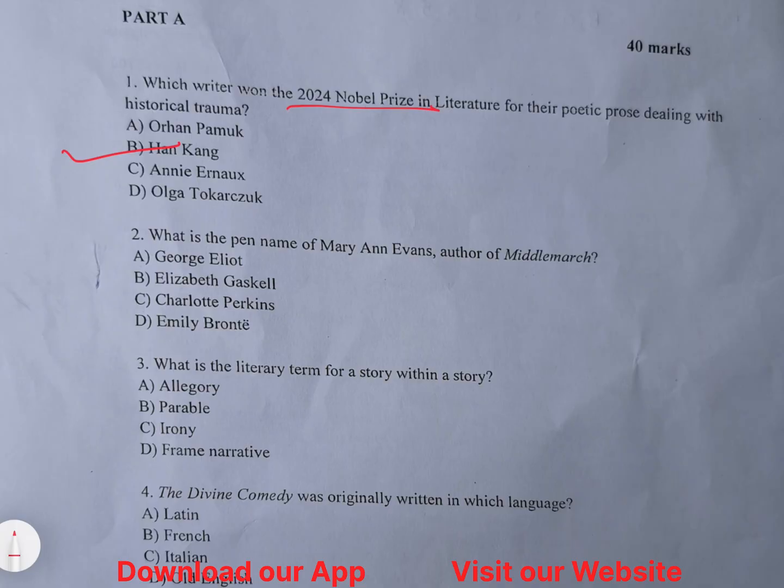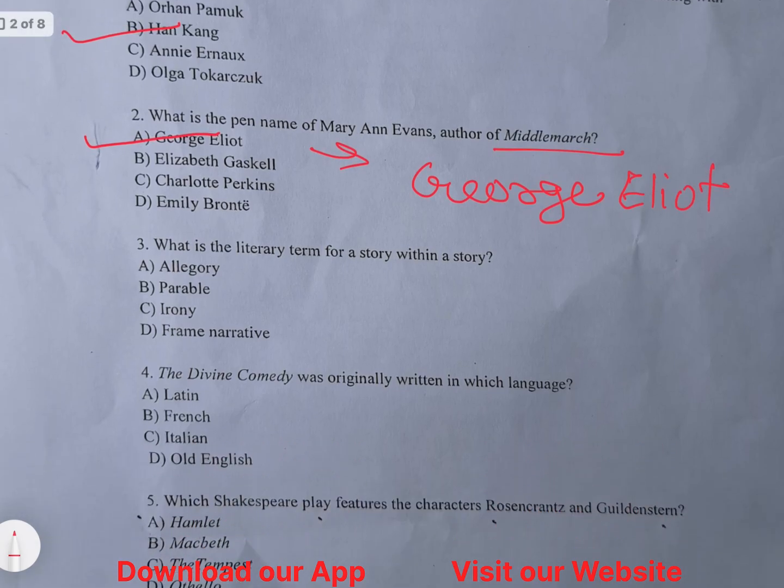Then we move to the second question. It says, what is the pen name of Mary Ann Evans, author of Middlemarch? The pen name was George Eliot. So Middlemarch is written by George Eliot. There are several other novels written by George Eliot. You must know the other novels of George Eliot if you are preparing for Jamia BA English Honors. These are the recurring questions they ask every time. So we will move to the next one.